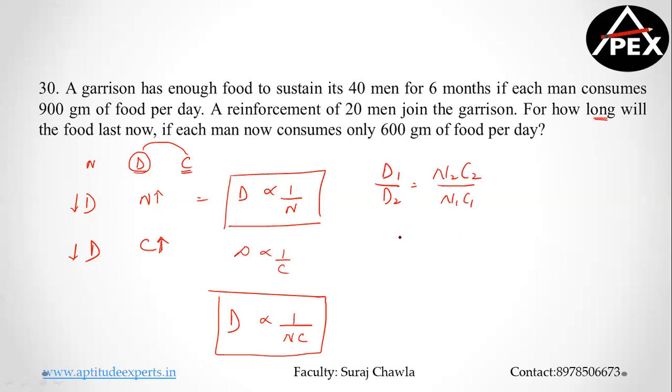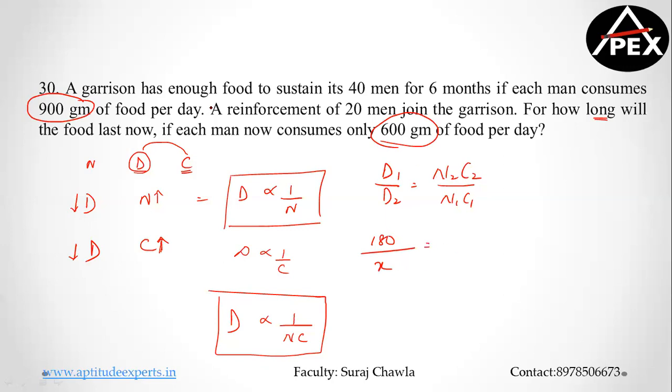Clear? So earlier, the food lasted for 180 days. Because each one is reducing the consumption also. Earlier you were eating 900 grams of food. Now you are eating only 600 grams of food. So you should not be confused that the answer is again 6 months only. I'm just taking an assumption, you cannot keep on counting from which month we will start the work.